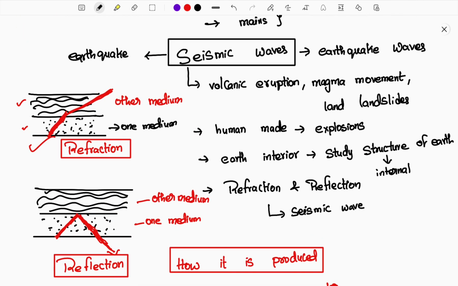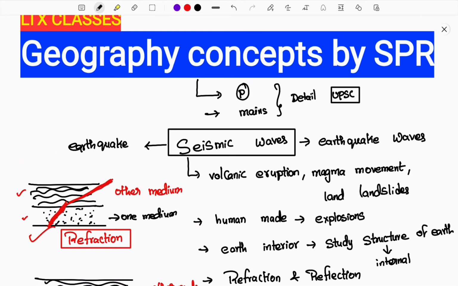Okay guys, now you have clarity on the topic of seismic waves. If you have any doubts, you can comment, and it is with your comments only that we keep working more for your examinations and learning capabilities.